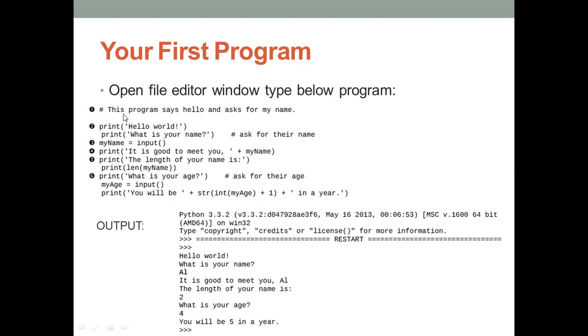So here you see, before that, first we have to write the comments. Before starting to write any program, it is best practice to write comments. In Python, for writing comments we use the hash symbol. By using that hash symbol, you can write comments.